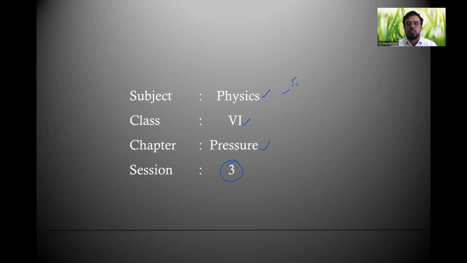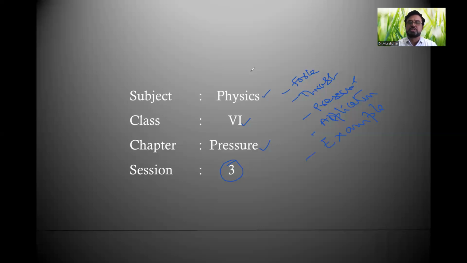We learned about what is force, what is thrust, what is pressure, and what are the applications of pressure, and various examples of pressure through video.